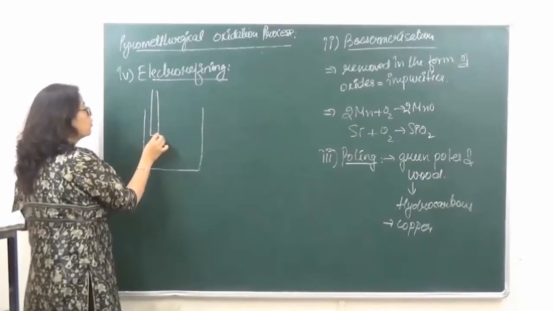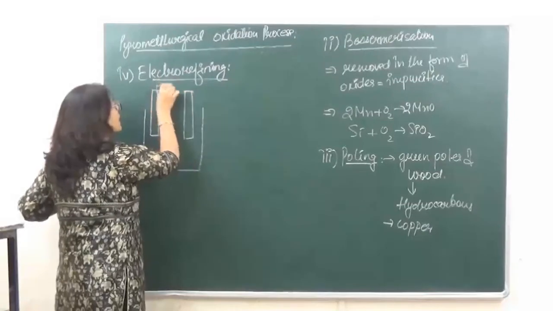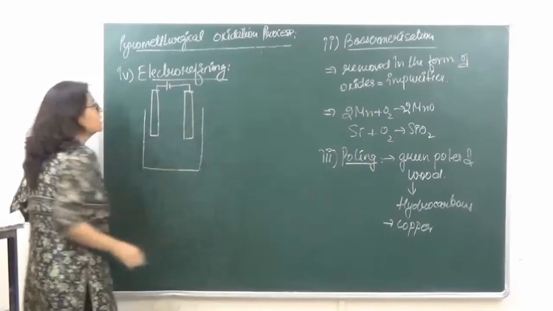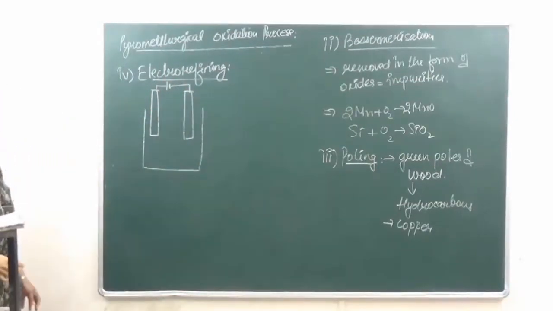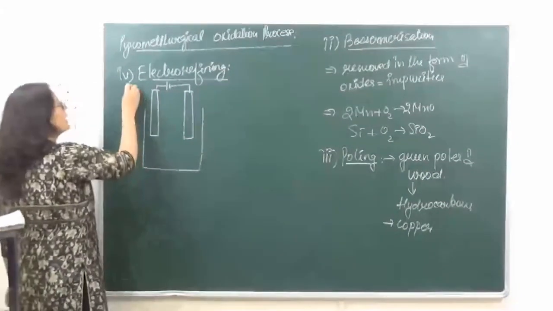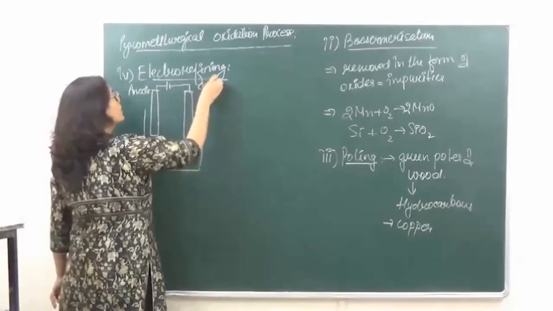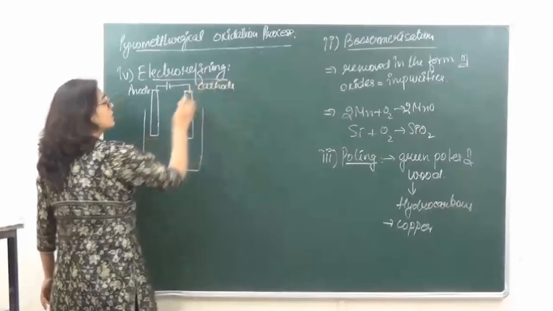We have dipped 2 electrodes in this and they are connected to the battery. Okay? The positive terminal over here in the electrolytic cell is going to be the anode, and the negative terminal is going to be the cathode. Right?